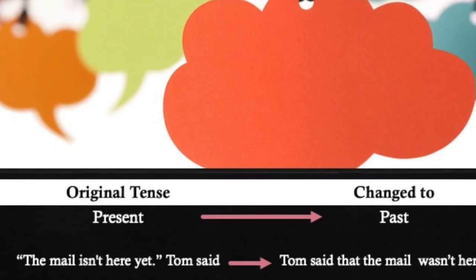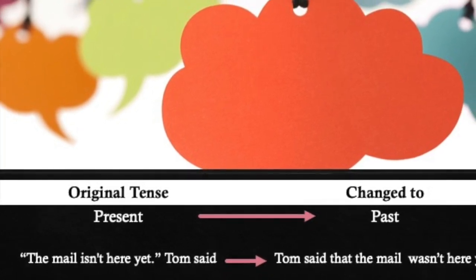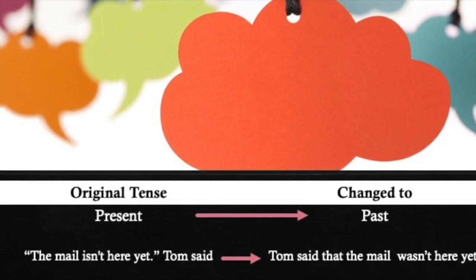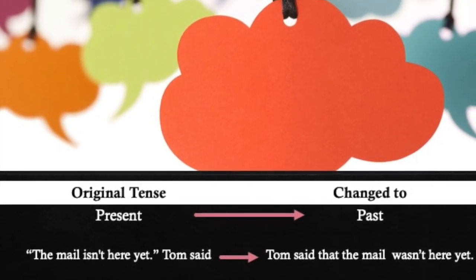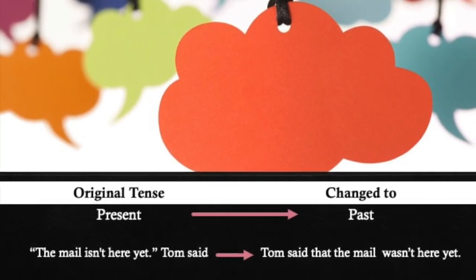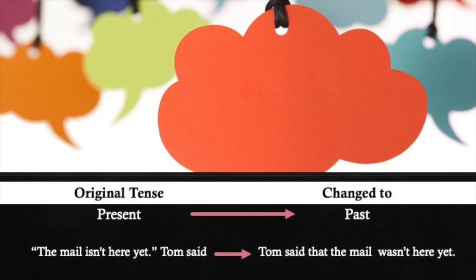If we have a present verb in the reported speech, we change it to past tense. For example, direct speech: "The mail isn't here yet," Tom said. Indirect speech: Tom said that the mail wasn't here yet. The verb is in the present tense. It changes to was, the past tense.